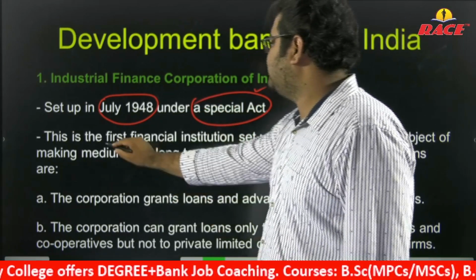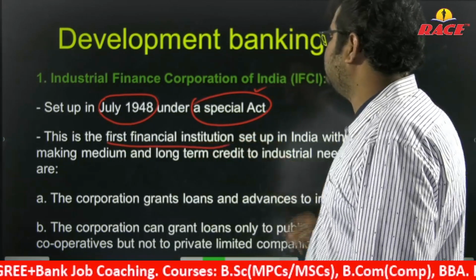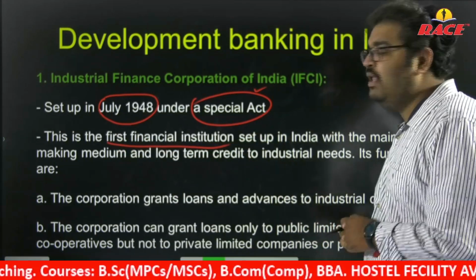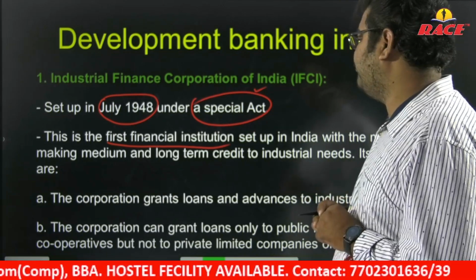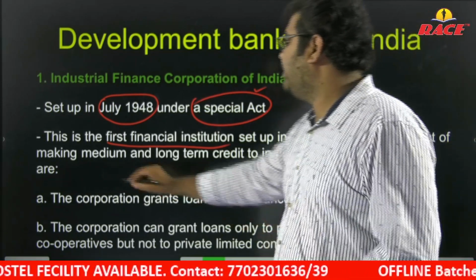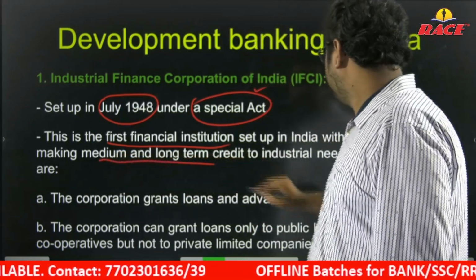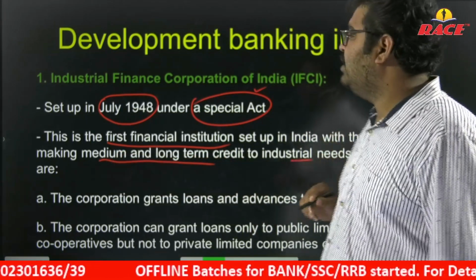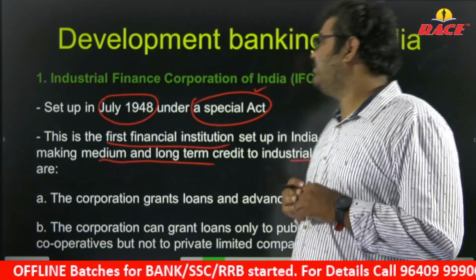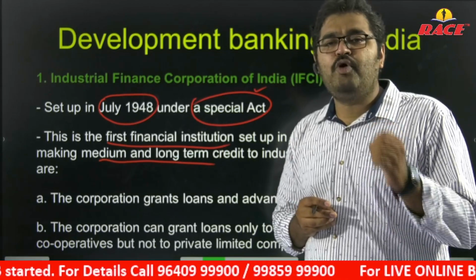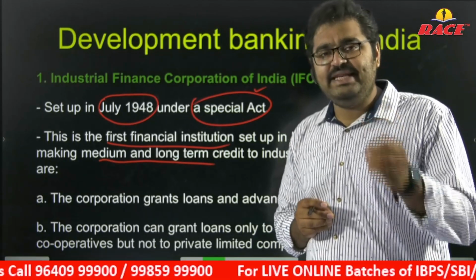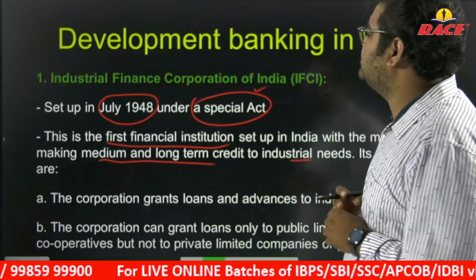This is the first financial institution set up in India with the main objective of making medium and long-term credit available to industrial needs. So this IFCI, Industrial Finance Corporation of India, is the first financial institution to provide finance to industrial needs. Now, what are the functions of IFCI?